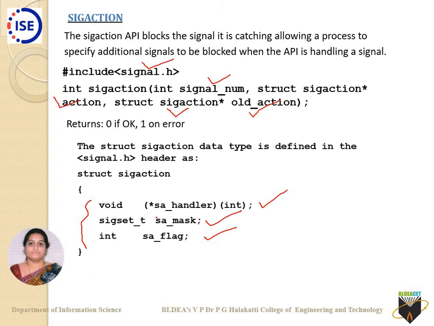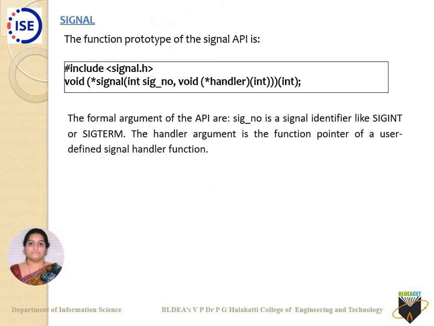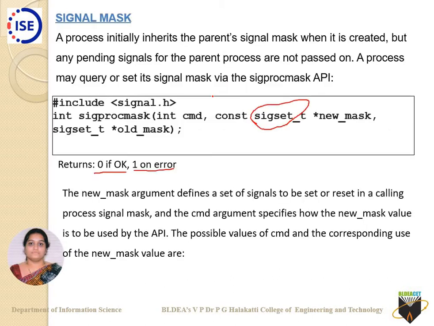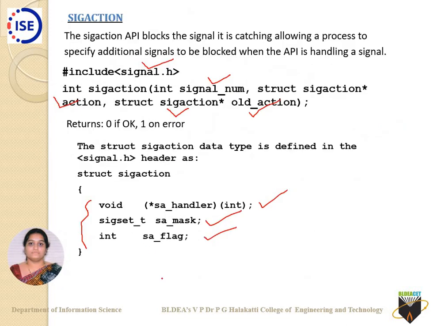This has an added advantage over the other facilities provided by sigaction. It is one and the same, and it acts accordingly. If you use the first one, it acts like a handler. The second one tells you about the mask. The third one is about the flags, which allow a process to specify additional signals to be blocked. You can have any additional signals blocked by that sigaction.